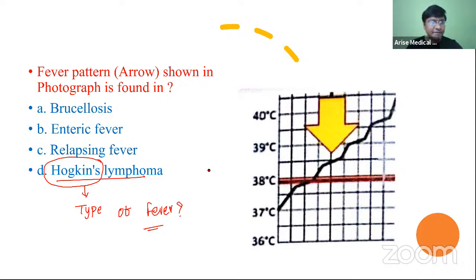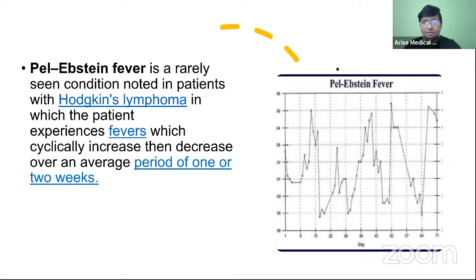So the fever pattern we call in case of Hodgkin's lymphoma is Pel-Ebstein type of fever. You see here, this is your Pel-Ebstein pattern of fever. It is a rarely seen condition known in patients with Hodgkin's lymphoma, in which the patient experiences fevers which clinically increase and decrease.